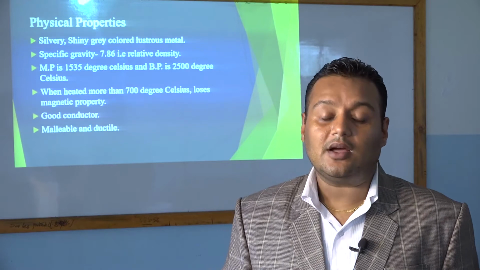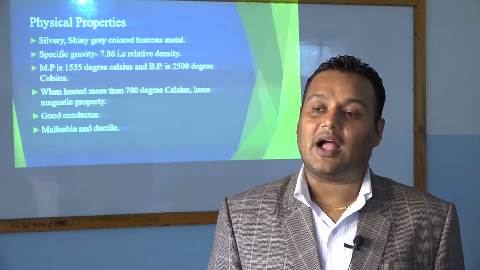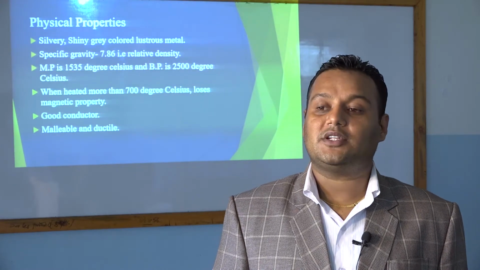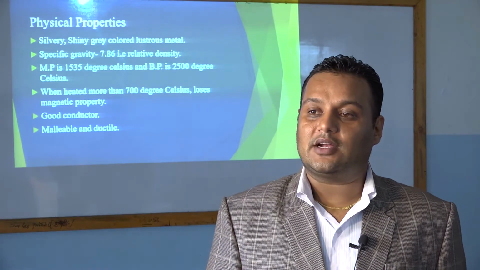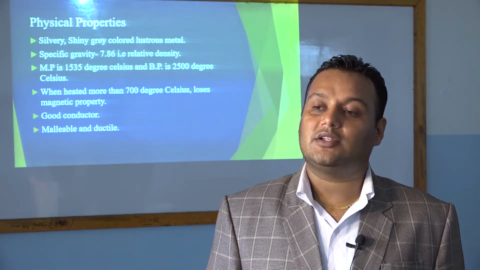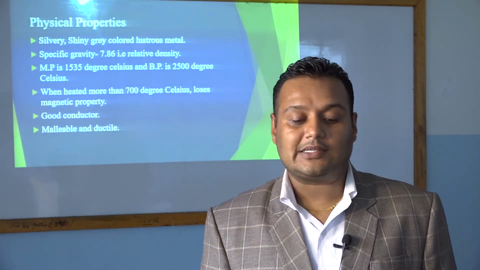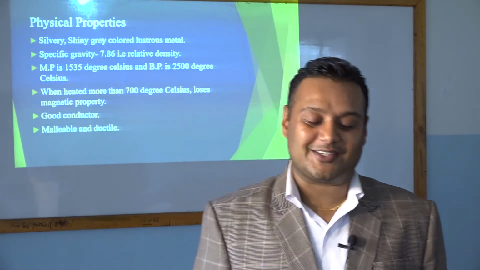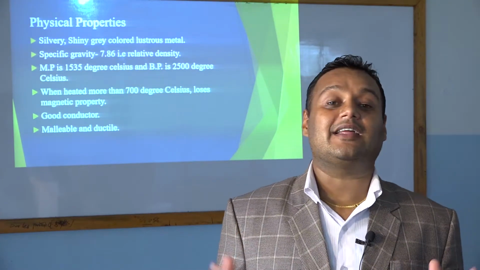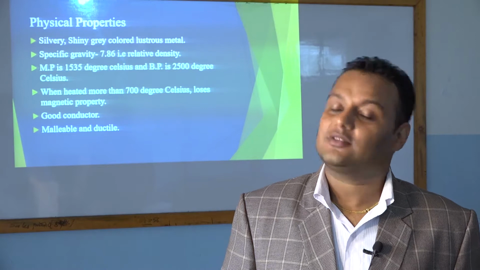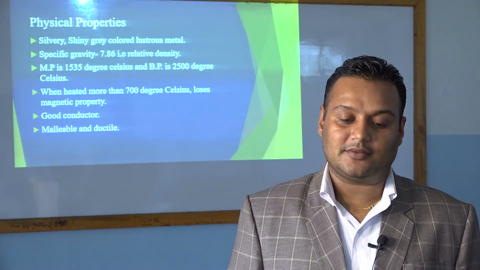Now we will be reading the physical properties. What are the properties of iron? The properties of iron are as below. Here are different points, so we will be reading one by one. Number one is silvery, shiny, grey color, lustrous metal. So anything which looks silvery in color or shiny grey, that is lustrous, that means shiny. That type of metal is iron.